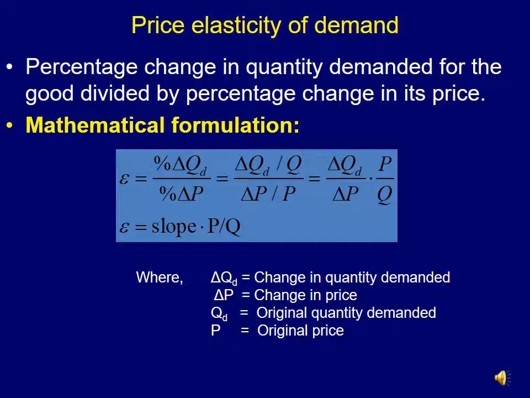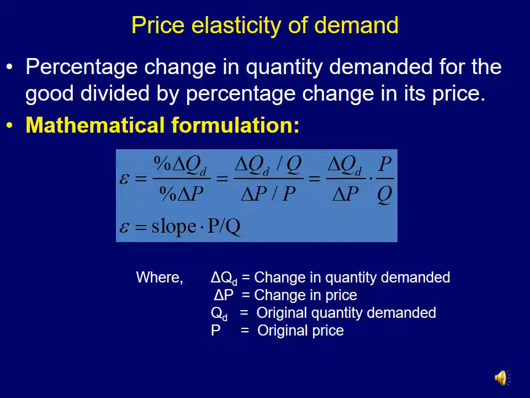So this change in QD by change in P is nothing but the slope of the demand curve, multiplied by P by Q, price by quantity, where change in QD is the change in quantity demanded, the triangle symbol is a change, change in P is the change in price, QD is the original quantity demanded and P is the original price, that is the price before one month, or the quantity demanded before one month, if we take the previous example.